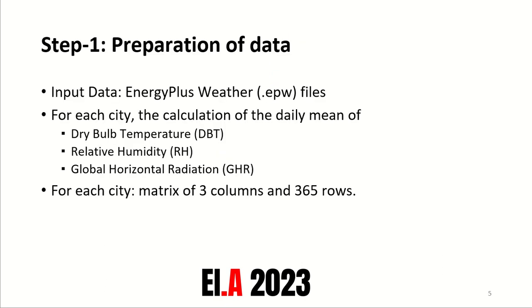Step 1 is preparation of data. Raw input data is EnergyPlus weather files, which are EPW files. From these files, we extract the following parameters: daily mean dry bulb temperature, daily mean relative humidity, daily mean global horizontal radiation. Therefore, for each city, we have a matrix of 3 columns and 365 rows, where the 3 columns are the 3 parameters mentioned above and 365 rows represent the number of days in a year.